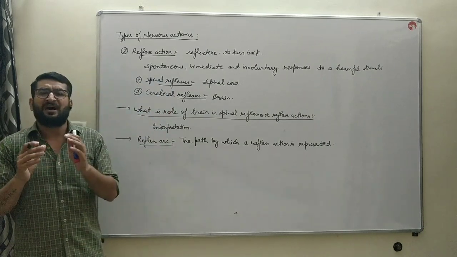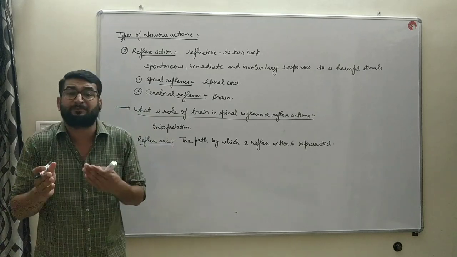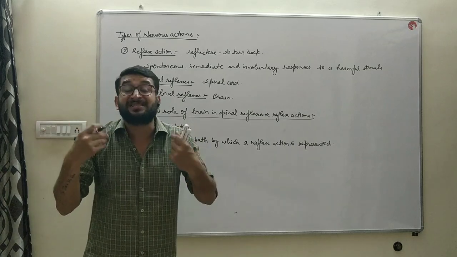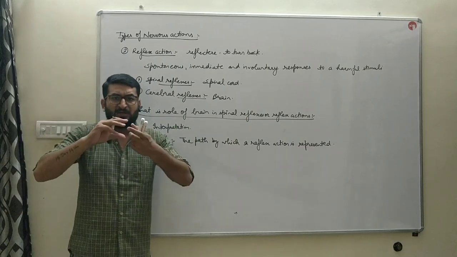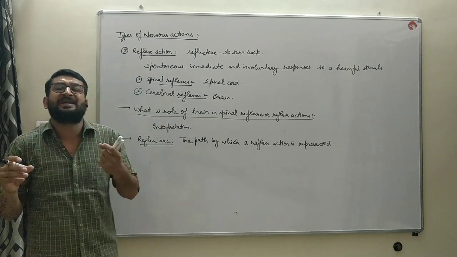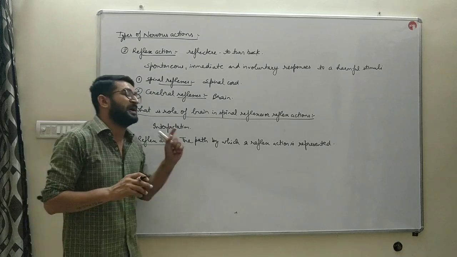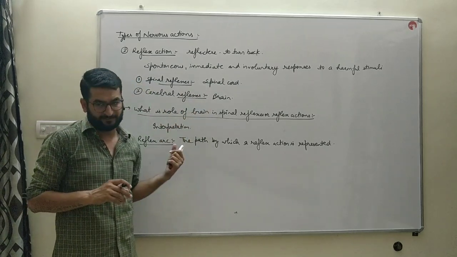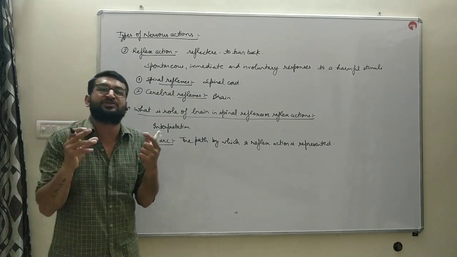So the reflex arc involves certain parts. For example, the first part is the receptor of the various sense organs which sense the stimuli. Then through receptors, the signal goes to the central nervous system for interpretation. That signal will either go to the spinal cord in the spinal reflexes or to the brain in the cerebral reflexes for the interpretation of the harm of that particular stimuli.